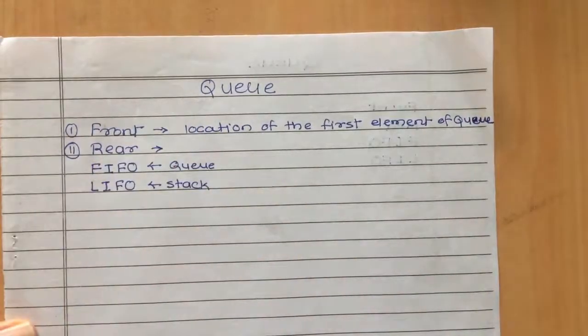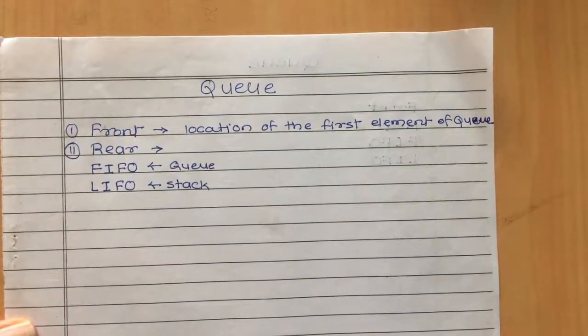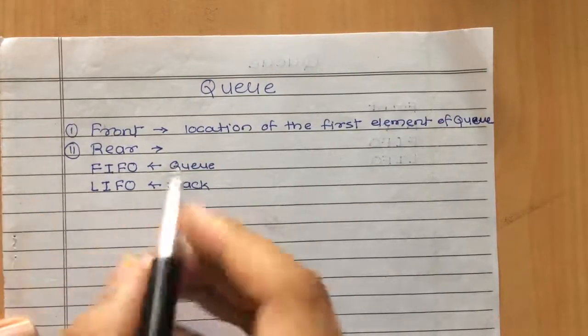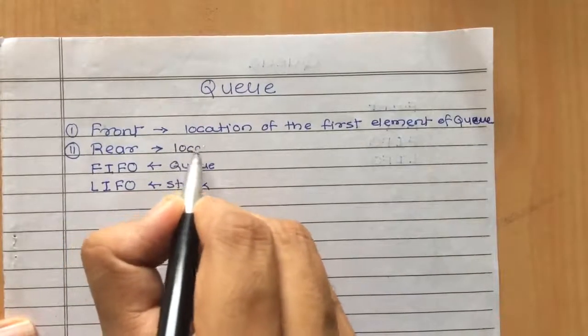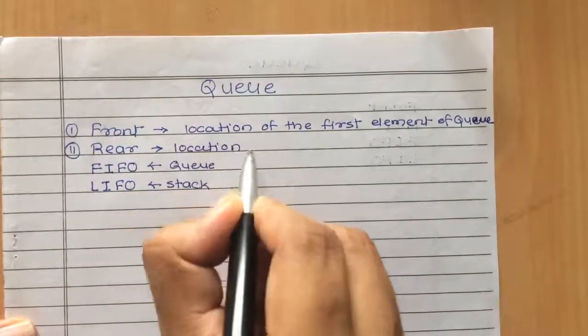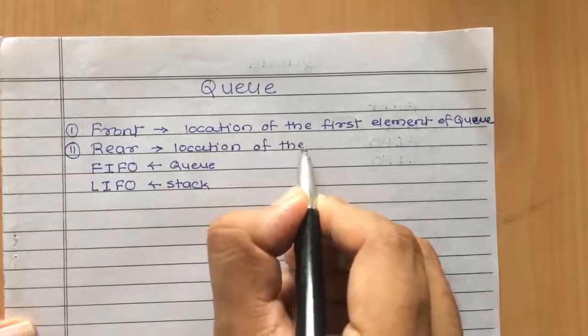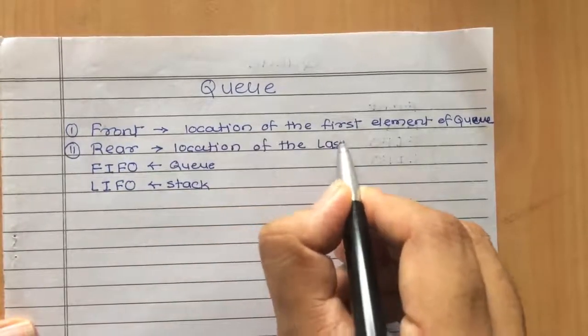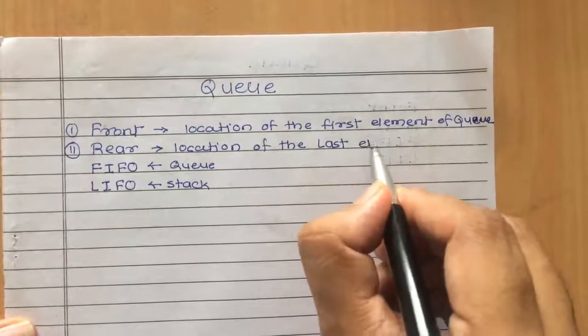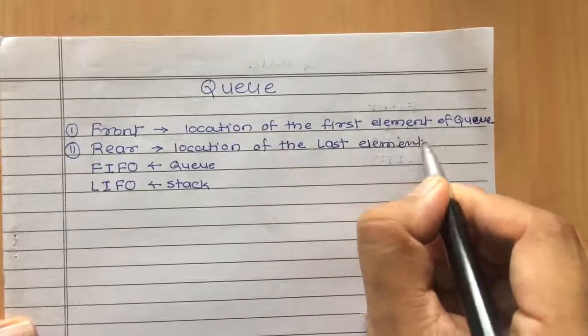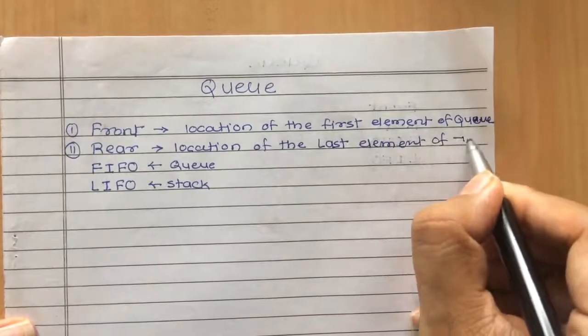And what will rear hold? Rear contains the location of the rear or last element of the queue. You can also call it the rear element or last element of the queue.